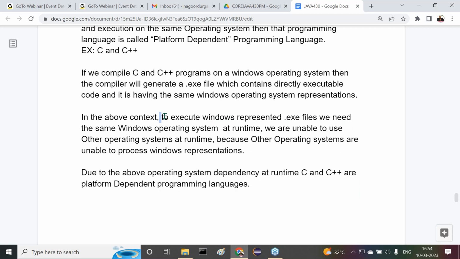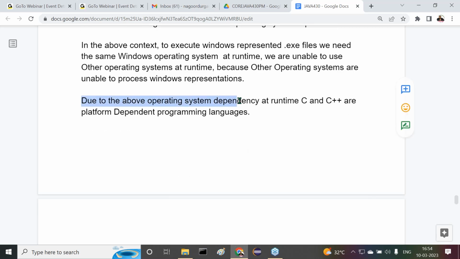To execute the Windows represented .exe file, we need the same Windows operating system at runtime. We are unable to use other operating systems at runtime, because other operating systems are unable to process Windows representations. Due to this operating system dependency at runtime, C and C++ are platform dependent programming languages.